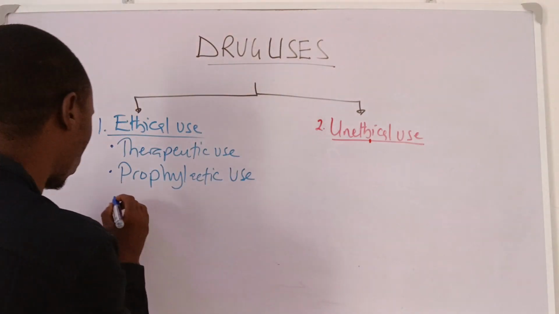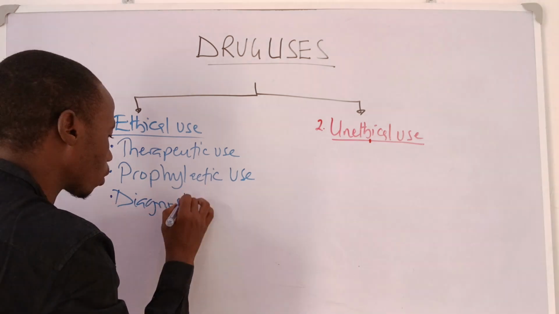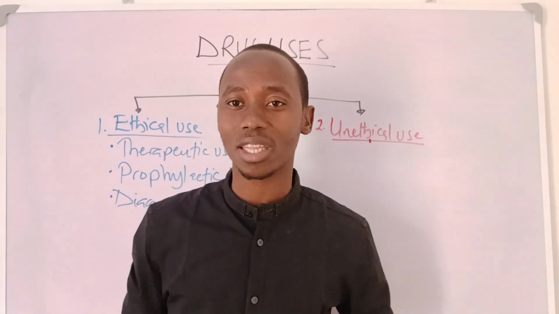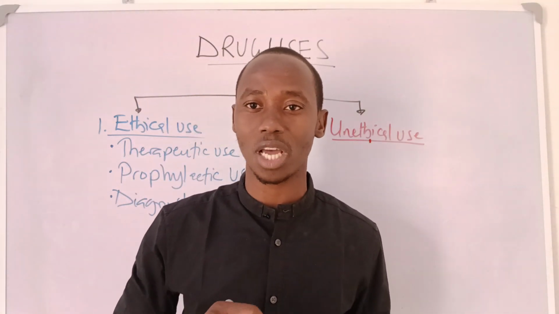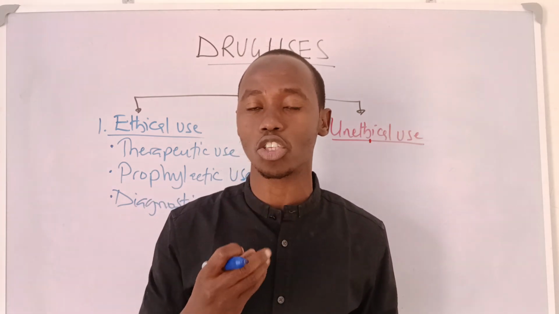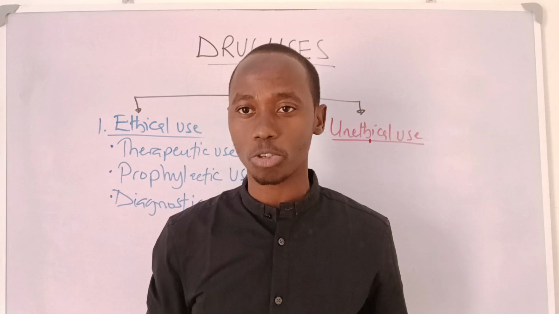Then we have what is called diagnostic use of drugs. Diagnostic use of drugs is the use of drugs to diagnose a particular disease condition, like the use of fluorescein to visualize the retina in diagnosing conditions such as diabetic retinopathy, or the use of methacholine in bronchial challenge to diagnose asthma. All these are examples of diagnostic use of drugs.